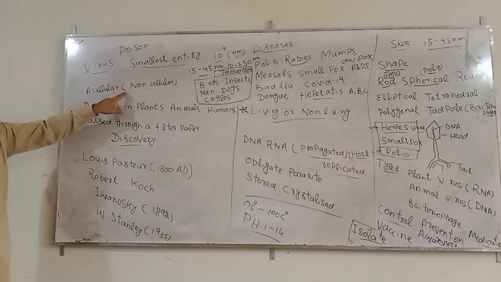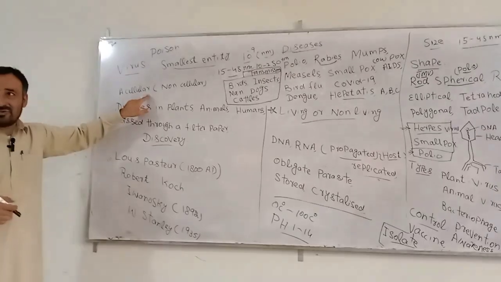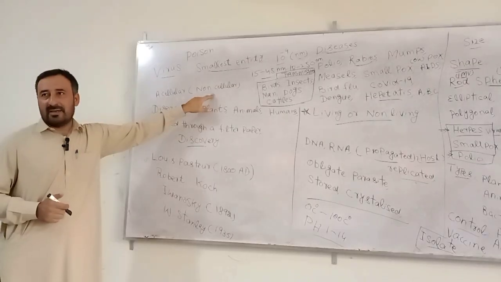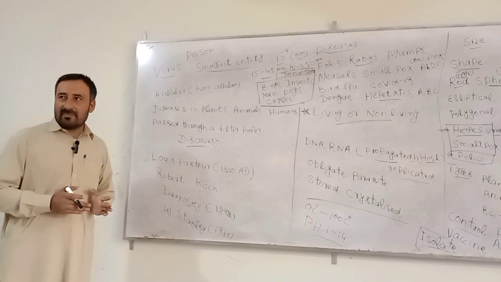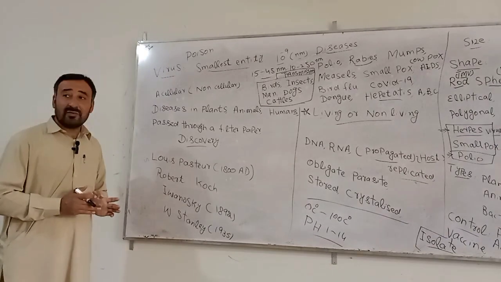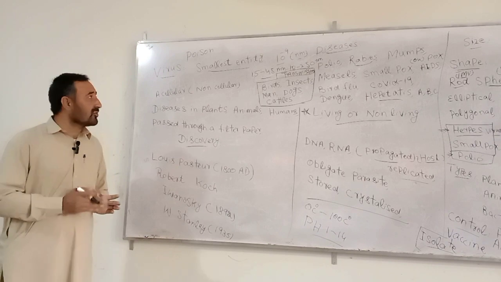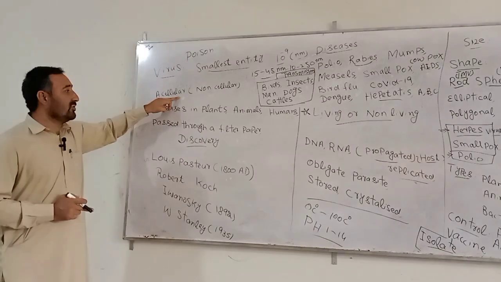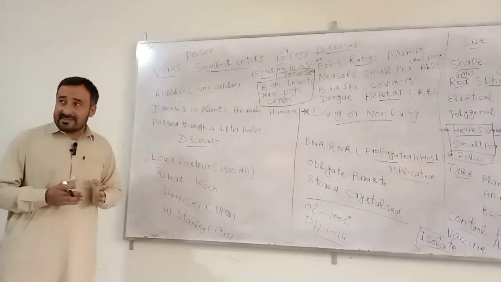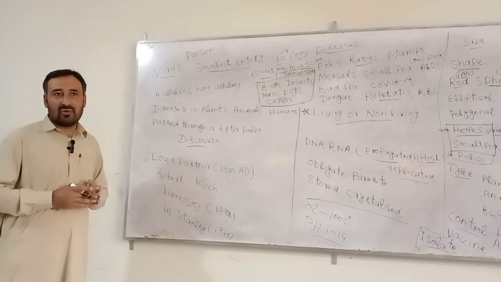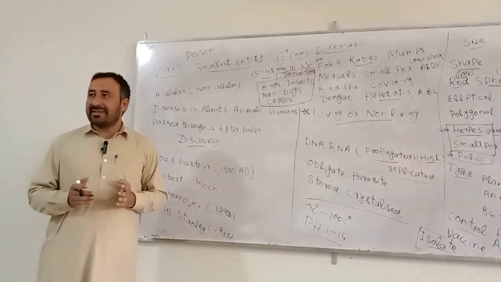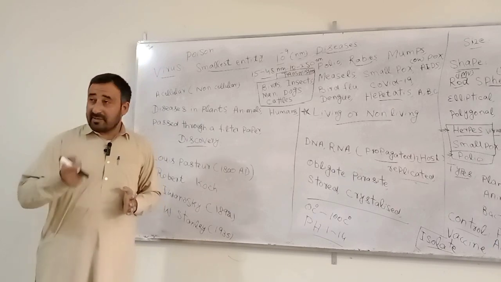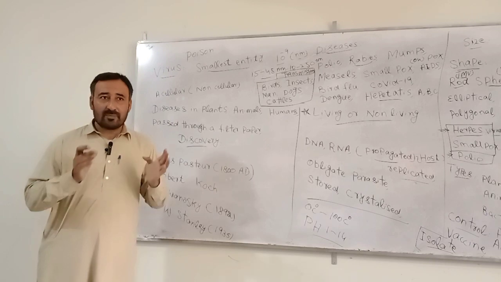Next, the virus is normally known as acellular. Acellular means non-cellular. We cannot categorize them in any living system. We cannot include them in bacteria, fungi, or algae, because they are acellular. And viruses are obligate parasites. Obligate parasite means it needs a host for its propagation and replication. It needs a proper host.